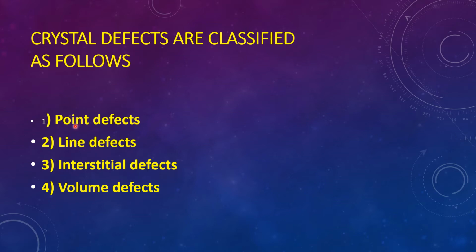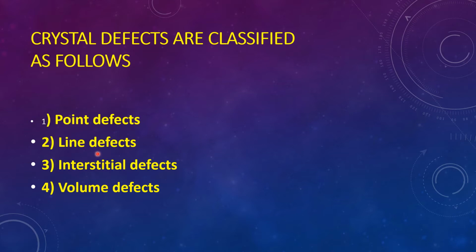Point defect is nothing but a defect at a particular point. You are sitting in a class in a regular arrangement. If one person is absent, you should leave a vacant place for them, and another person sits in their own place. The vacancy is called a point defect.